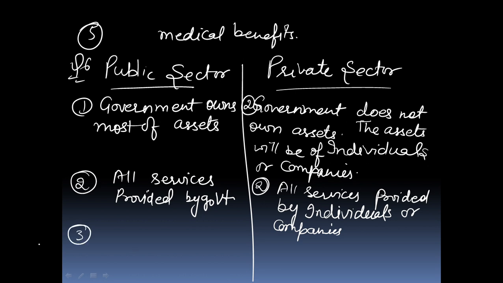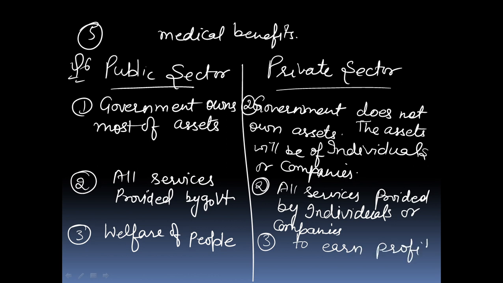And third point is, in public sector, the main goal of public sector is welfare of people. But on the other side, in private sector, the main goal is to earn profits, not welfare of people.